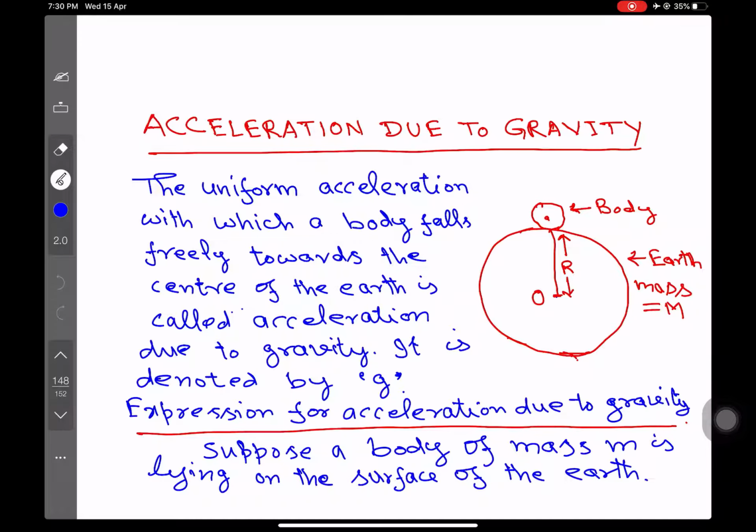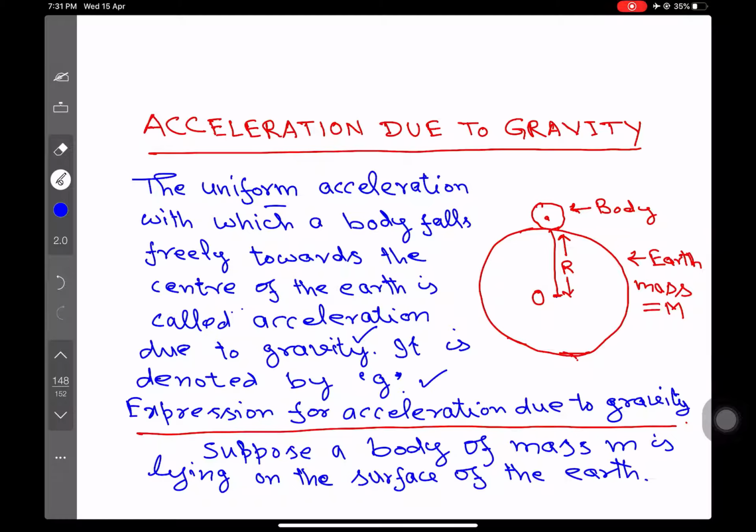It is due to gravity that all bodies fall towards the center of the earth. And the definition of acceleration due to gravity is that the uniform acceleration with which a body falls freely towards the center of the earth is called acceleration due to gravity. It is denoted by the symbol small g. Now, let us find an expression for acceleration due to gravity.